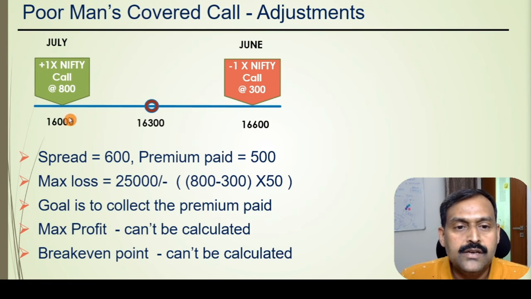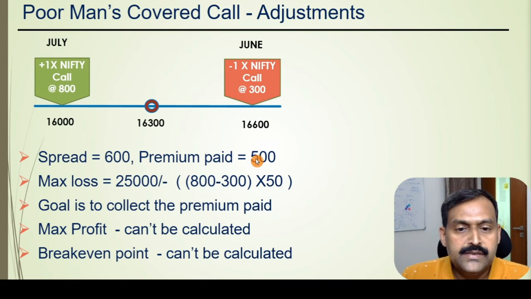This is a long call bought in the month of July, and one lot of Nifty June month call at the strike price 16,600 is sold at the price of 300. So we gave 800 as the premium for the July month long call option and we collected 300 rupees as a premium from the June month short call option. So the spread between these two long and short call options is 16,600 minus 16,000, which is 600, and the net premium paid is 800 minus 300, that is 500.